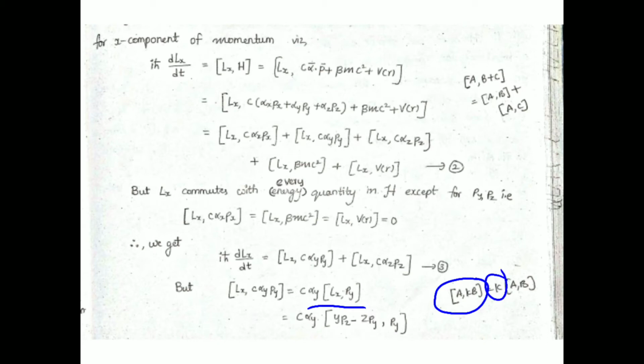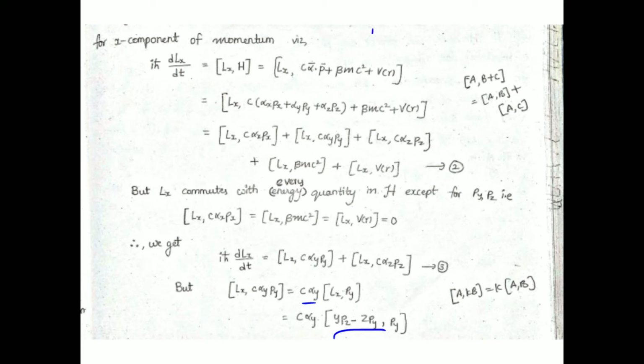Here it has been taken out, and separately we commute the a and b operators. Here also the same thing: c αy is a kind of constant, so we take it outside, and we do the commutation between Lx and Py, and we know that the Lx component is this: y pz minus z py.